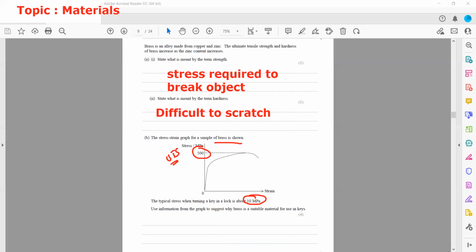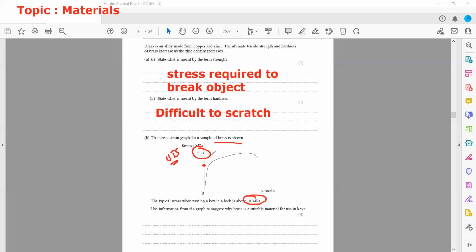And this will keep the shape, because around this point it starts to show a deformation. Till this point there is a very small change, because strain refers to change. After that there is a drastic change.